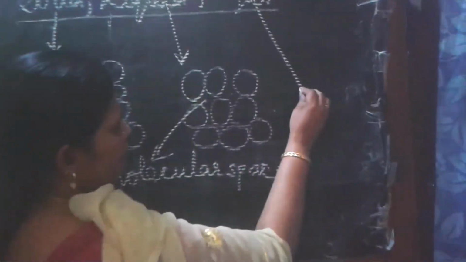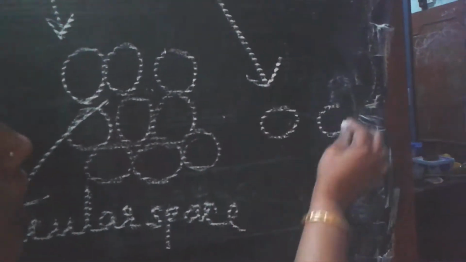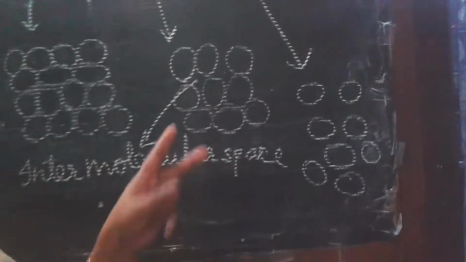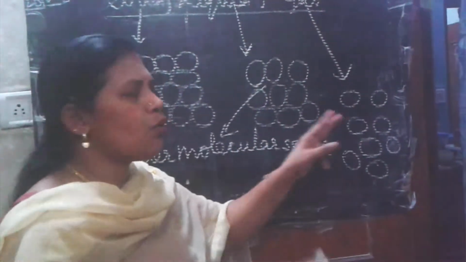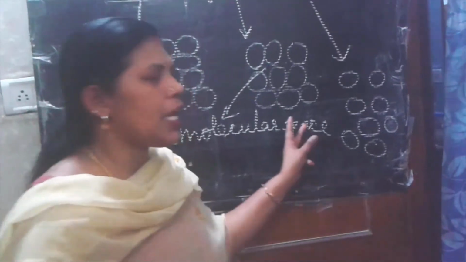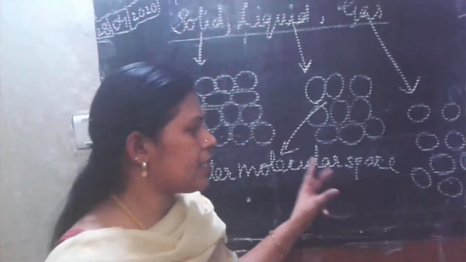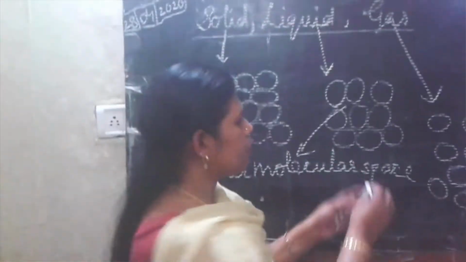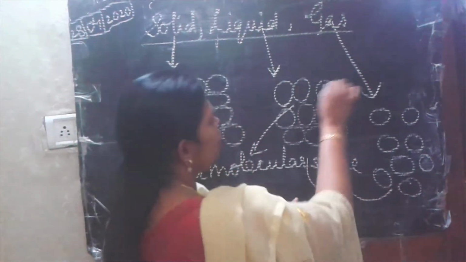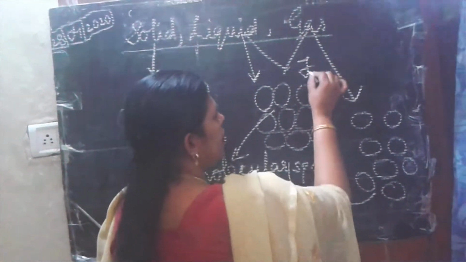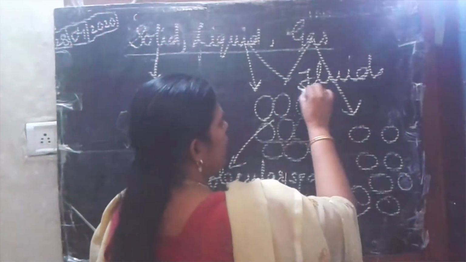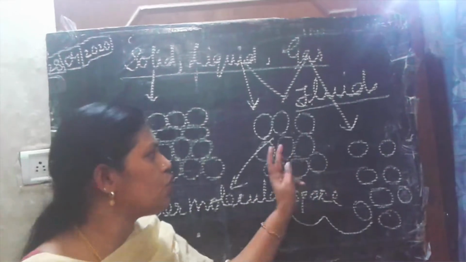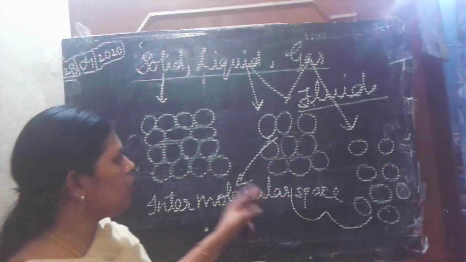And now, in the case of gas, the molecules are very freely, loosely arranged, so the molecules can freely move. Because of this, they have no fixed shape or fixed size. They occupy the full space where they are. And this liquid and gas, both of them we can call fluid. Why? Because they can flow from one place to another place. They can flow, so they are known as fluid. Clear?